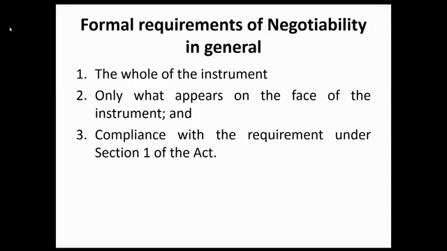Now, what are the requisites of a negotiable instrument? An instrument to become negotiable must comply with the following requirements. First, it must be in writing and signed by the maker or drawer. Second, it must contain an unconditional promise or order to pay a sum certain in money. Number 3, it must be payable on demand or at a fixed or determinable future time. Number 4, it must be payable to order or bearer. And last, when the instrument is addressed to a drawee, he must be named or otherwise indicated therein with reasonable certainty. Meaning if all these requirements are present, then the instrument is negotiable.